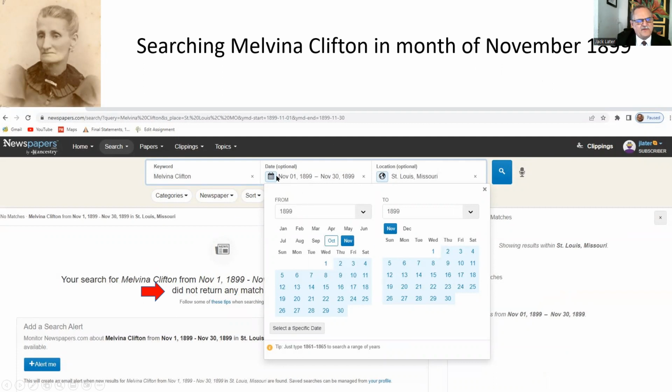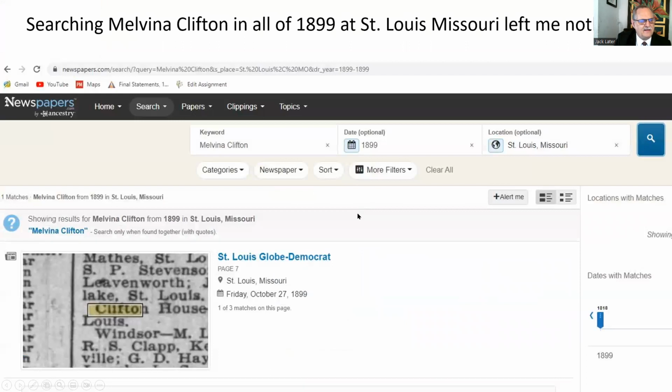So now the cool thing is when you click on the calendar portion here, you're able to put in an exact date range. So I'm just searching within November 1899 because this is when she died. And I know that from other sources. So click on search, and we didn't get anything, right?